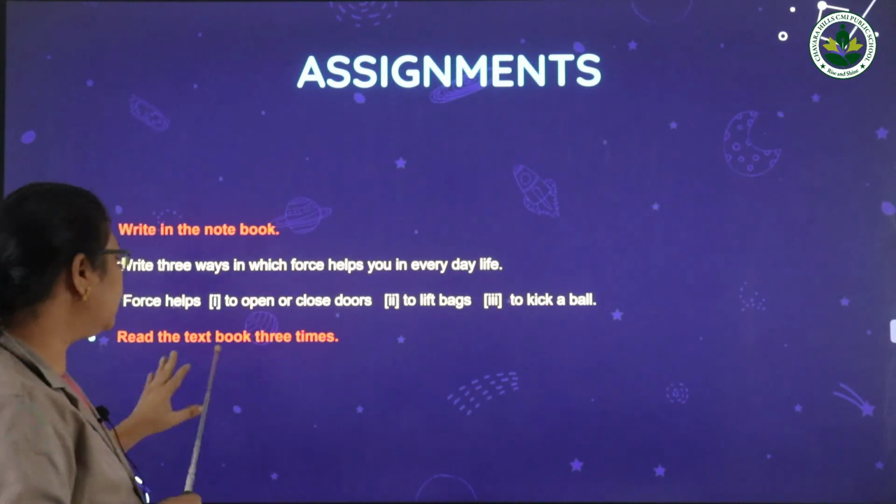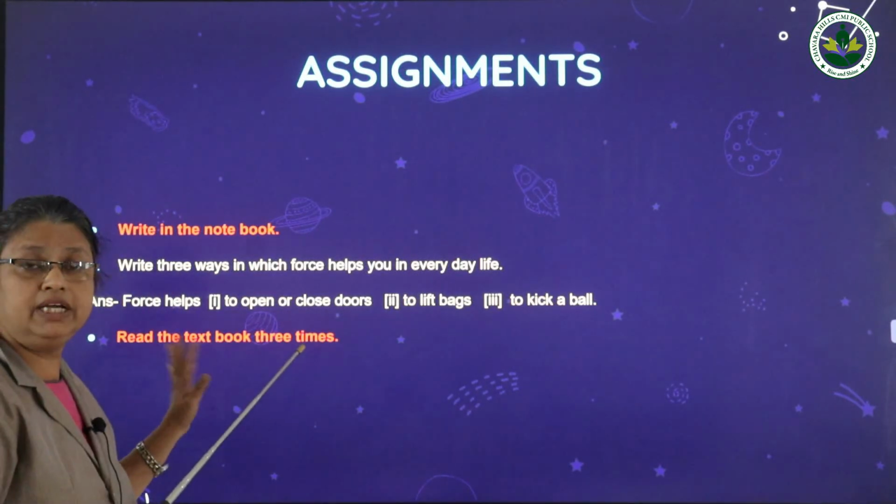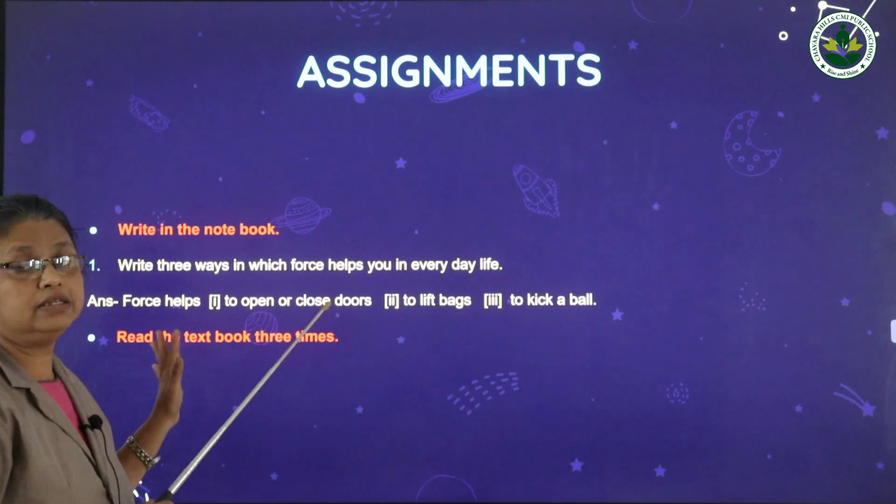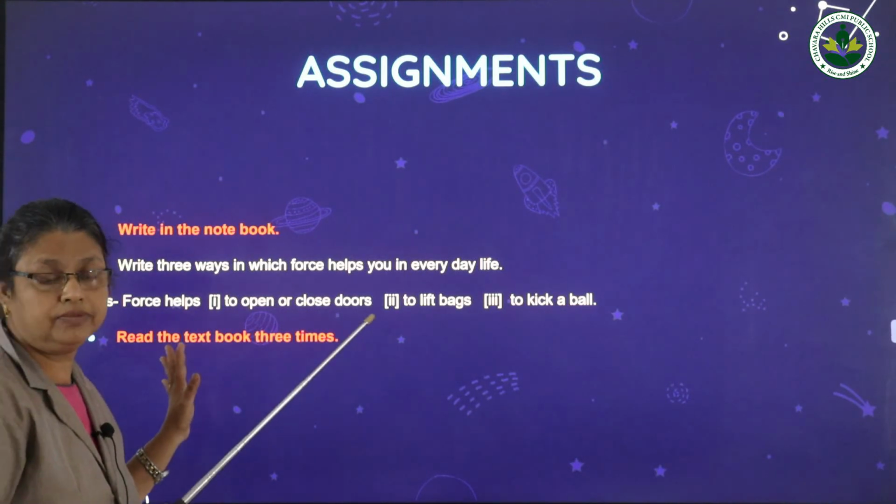Okay. Then you have to read the textbook 3 times. Everybody should read the textbook and you have to get the signature of your parents in the textbook. Okay.